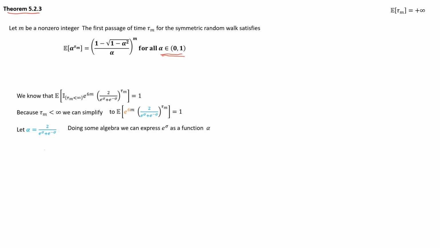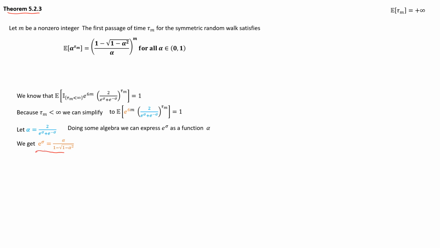Now we can do some algebra so that we can express this as a function of alpha. We do some extraction, multiplication, and all that to express it as a function of alpha. To solve this, we can use symbolic math with Python or some other software, or you can do it by hand if you're good at long, tedious algebra.